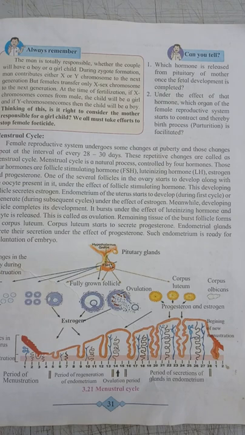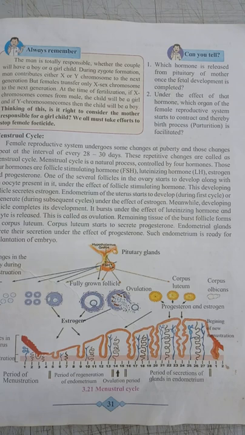This corpus luteum starts secreting another hormone called progesterone. Under the effect of this progesterone hormone, endometrial glands start secretion. In this way, the endometrium is ready for implantation of the embryo.